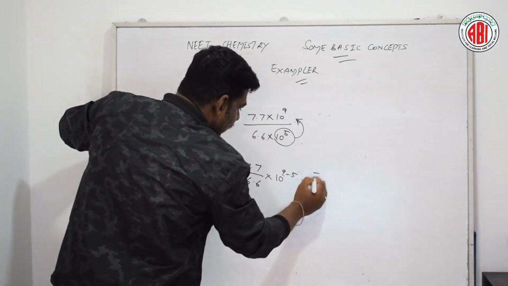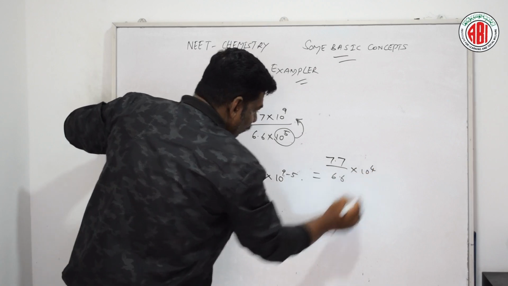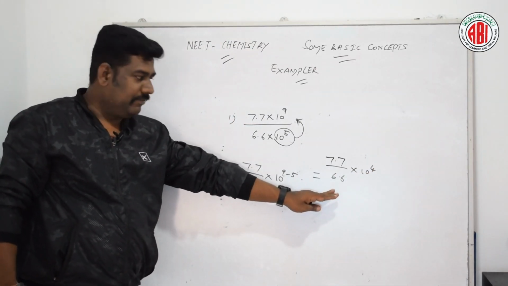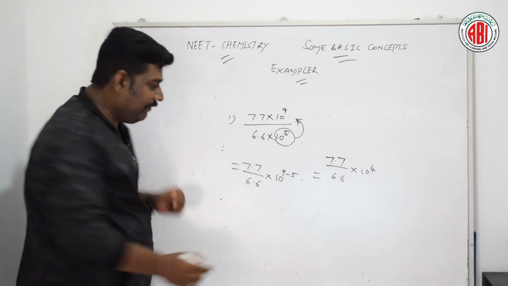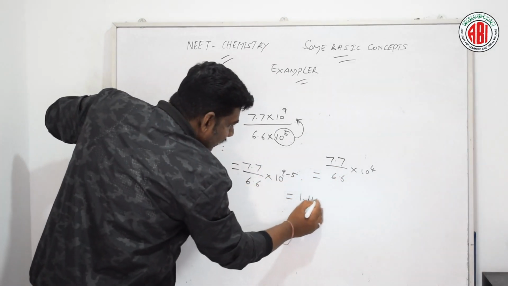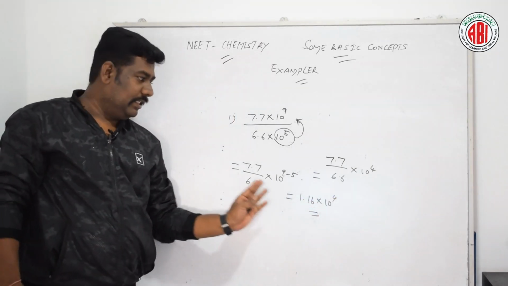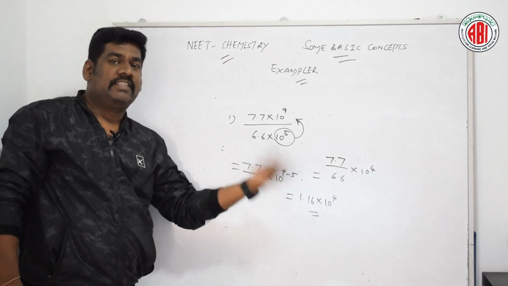So that means 7.7 by 6.6 into 10 to the power of 4. Now we simplify 7.7 by 6.6 further. Simplifying this we will get 1.16 into 10 to the power of 4. By this way we can convert the mathematical operation into scientific notation.